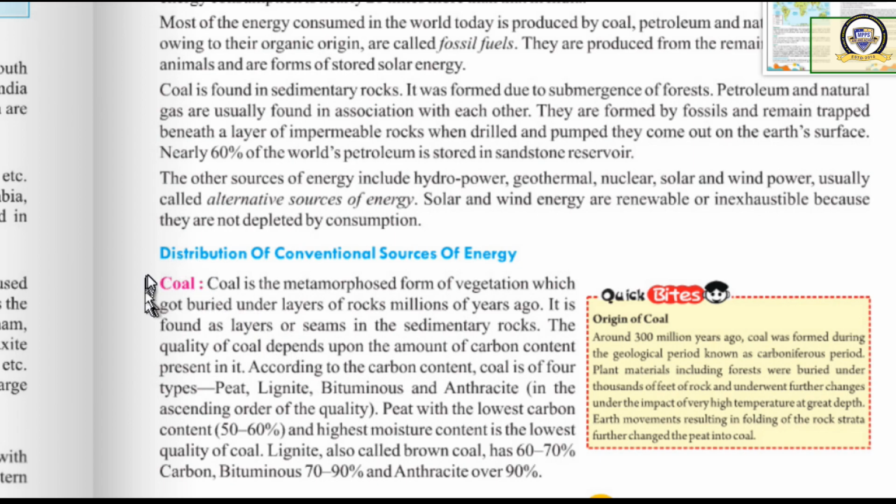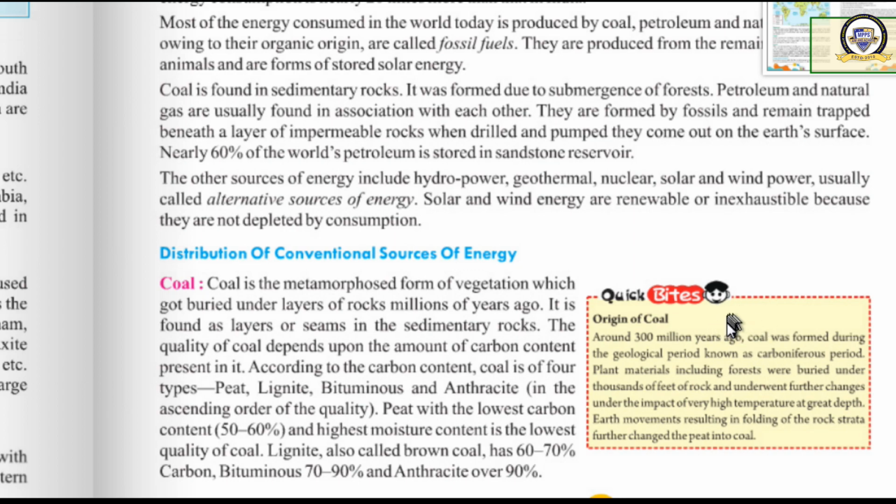There are 4 different types of coal. Some are found in the upper layer, some are found here at the lower, then to the lowest. In this way, there are 4 different varieties of coal which occur in the world, and they are peat, lignite, bituminous and anthracite. Okay, these 4 kinds have been named on the basis of the time they have taken to form.